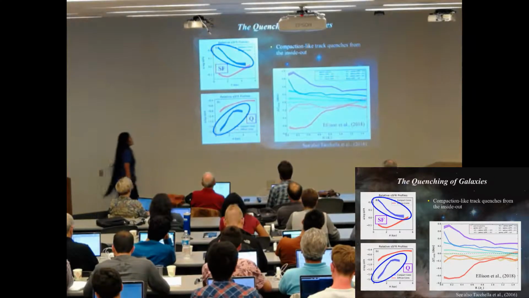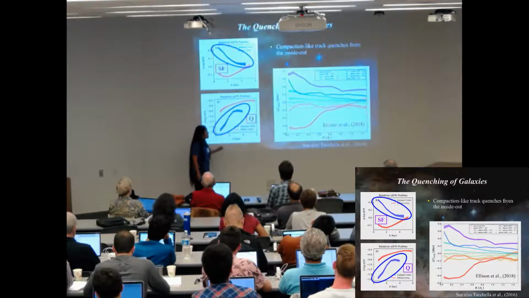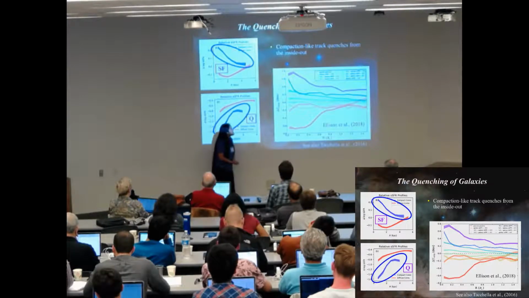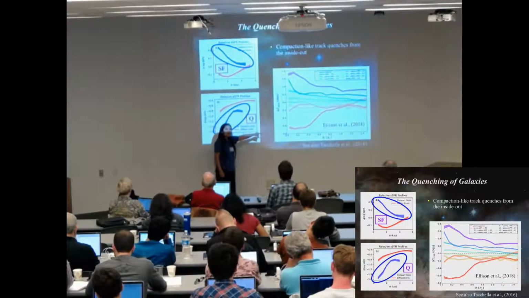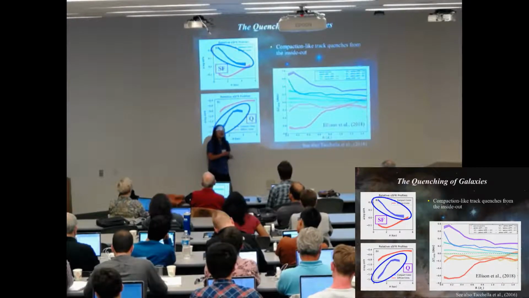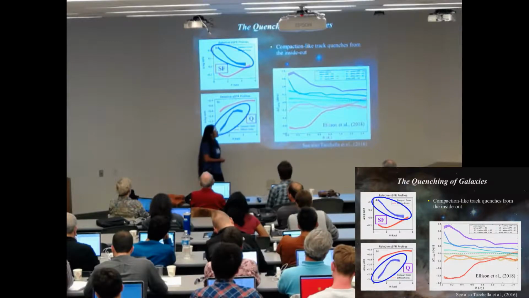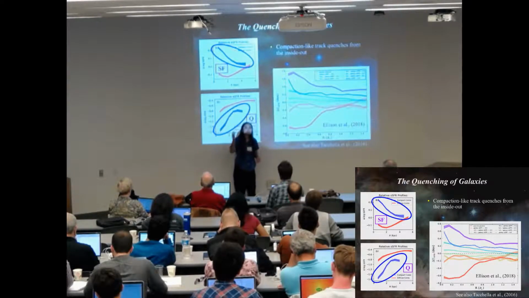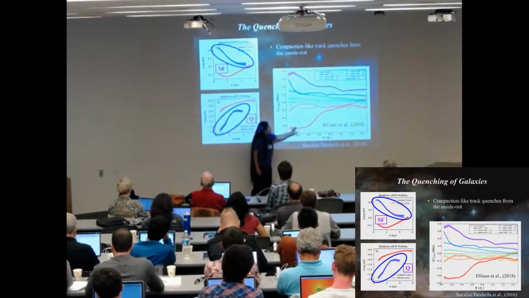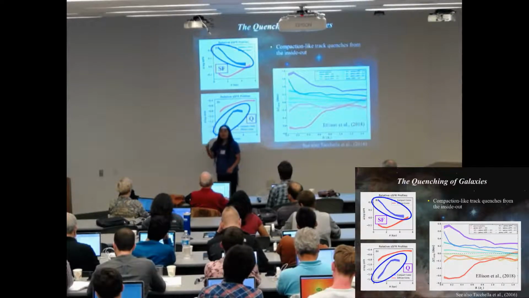And this is reminiscent of the recent result by Sarah Ellison and collaborators, where they showed the SSFR profiles for galaxies depending on where they are on the SSFR versus M-star main sequence. The blue curves are the galaxies that are above the main sequence, and the red ones are the galaxies below the main sequence.